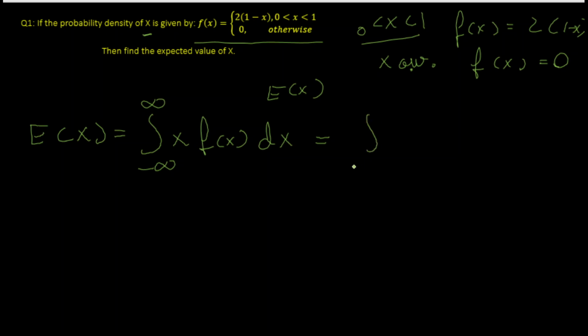So minus infinity should be replaced by 0 because this is the lower limit of x, and plus infinity should be replaced by 1, which is the upper limit of x. X will remain the same. However, f(x) will change to 2 times (1 minus x). I am not taking the other case because 0 multiplied by anything will give us 0 only. So essentially, the random variable is defined for this case.